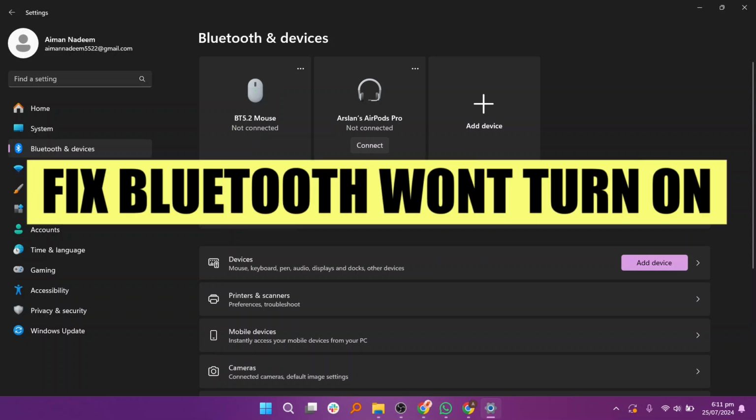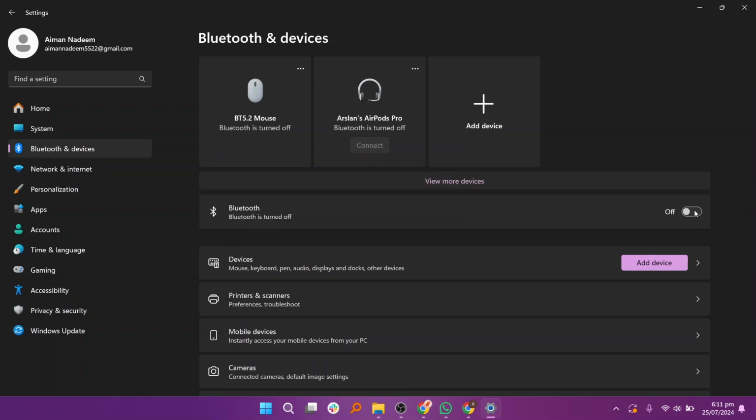How to fix Bluetooth won't turn on. I'm going to show you how you can fix this. First, click on the window icon at the bottom. Go to the settings by clicking on it. You will be able to see Bluetooth and device options. Here you can turn on or off the Bluetooth by enabling or disabling given here.